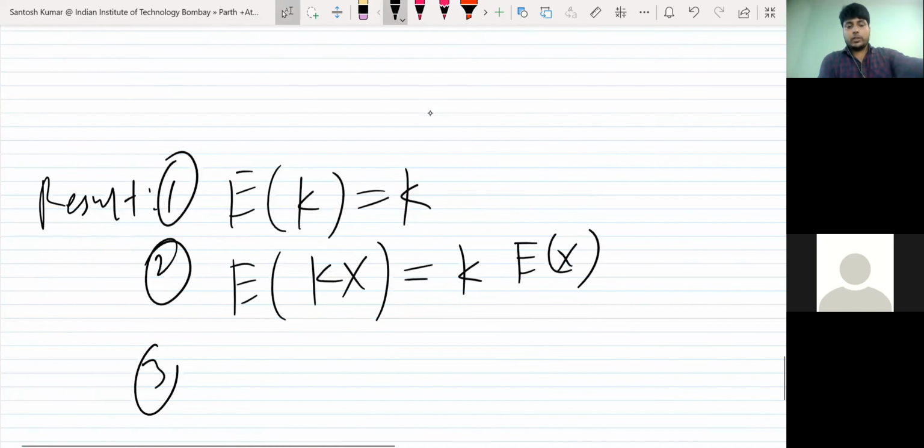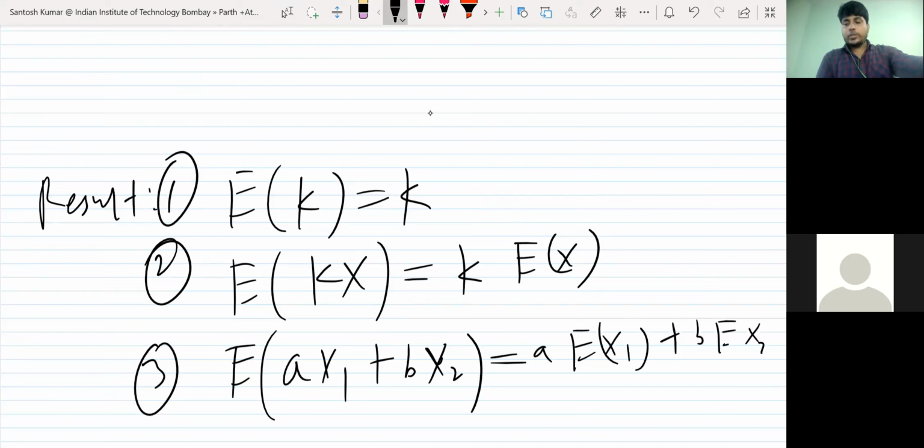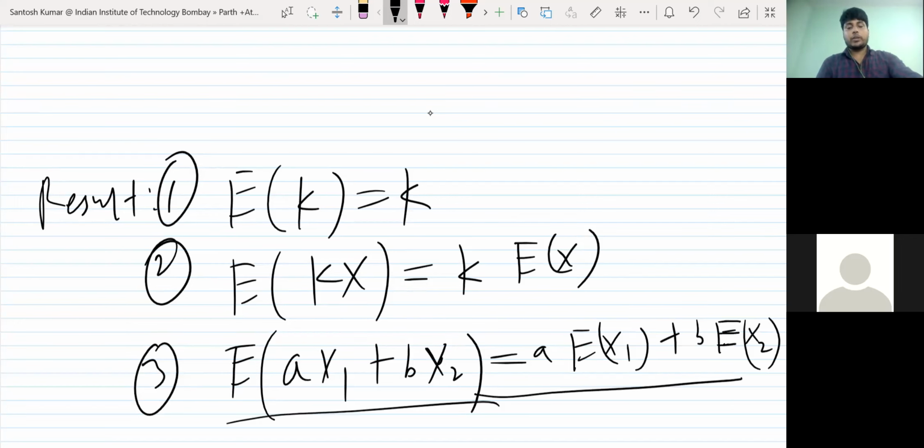I use E of, let's say, a x1 plus b x2. Suppose x1, x2 are random variables. So you can simply separate it like a E of x1 plus b E of x2. So this is the property of expectation. So you can write it like this. This is the property I used here.